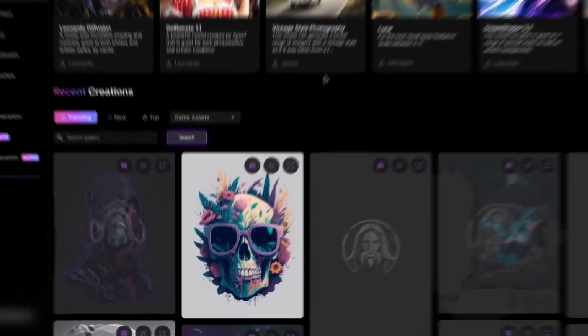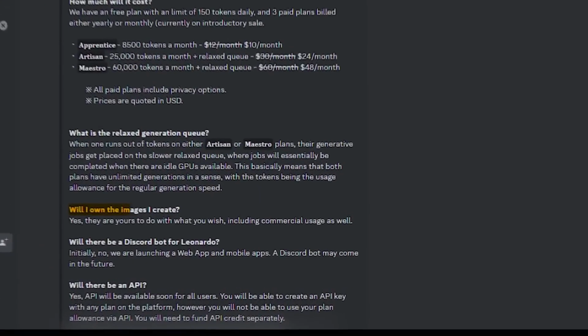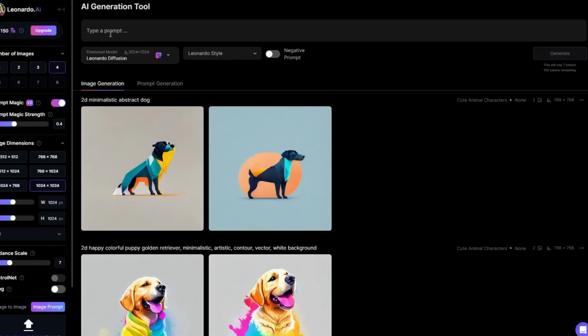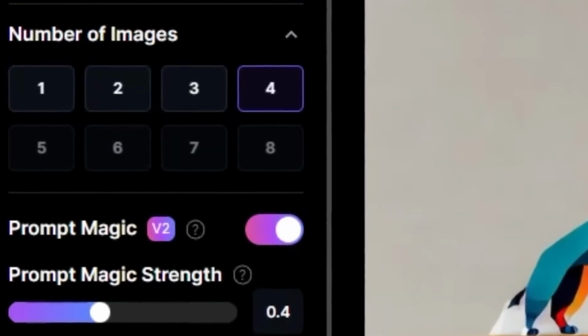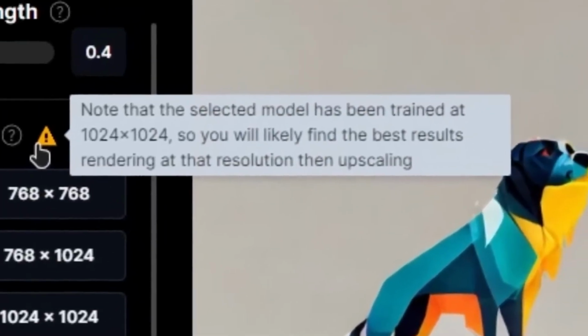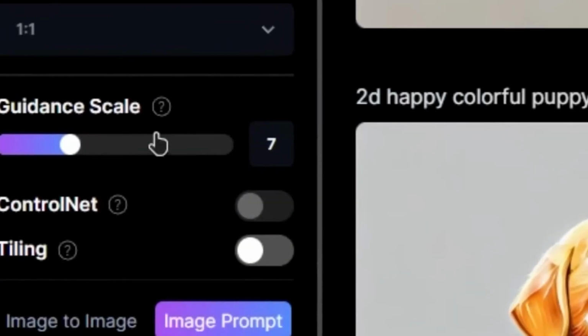Leonardo offers 150 tokens that reset every 24 hours for generating images, and commercial use of images is free. There is a built-in texture generation section for game developers. On the AI generation tool page, you can input your prompt and adjust settings such as the number of images, image dimensions, guidance scale, and tiling. Two options are available for generating images: image to image and image prompt.